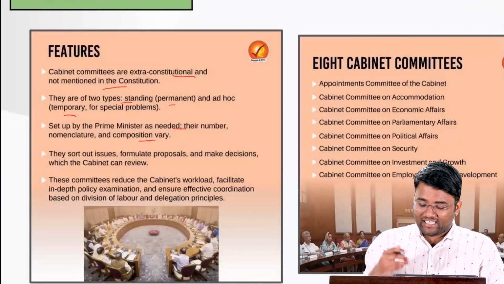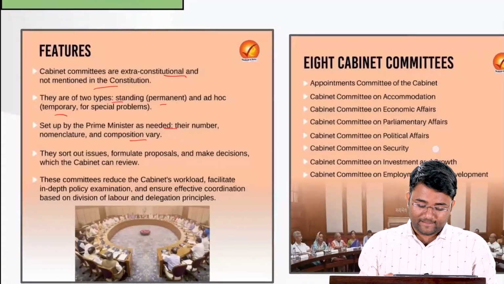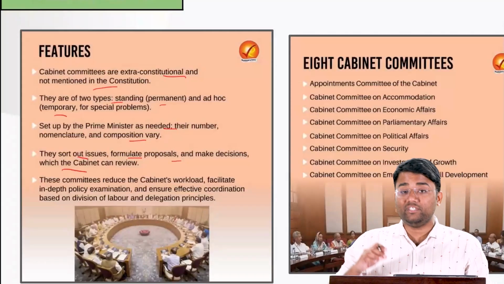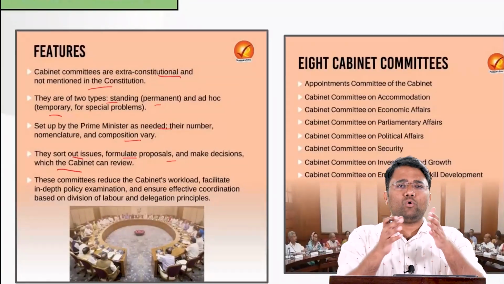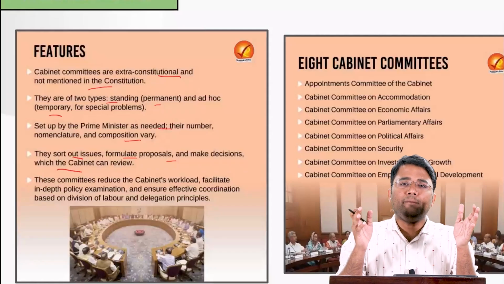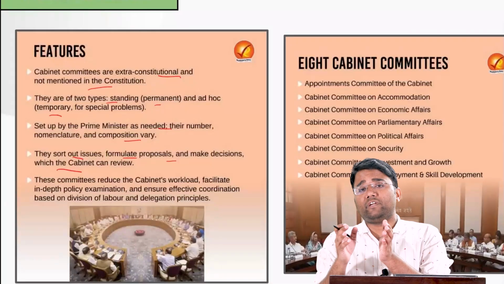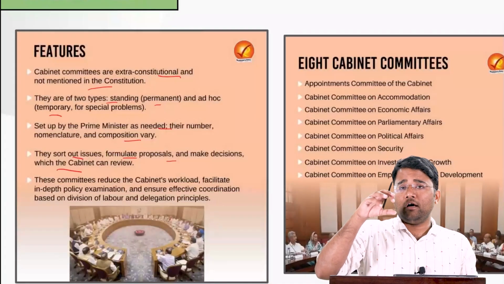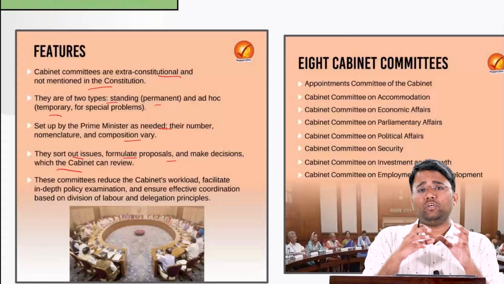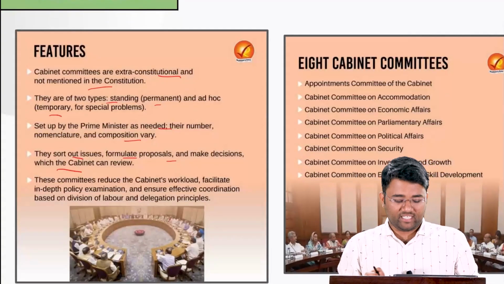Their number, nomenclature and composition may vary. There is no fixed number or nomenclature. Also, they sort out issues, formulate proposals and make decisions which the cabinet can review, because the whole Union Cabinet is a body with a huge number of people, so it might take a lot of time to pass any particular decision in the whole cabinet, and that is the reason decisions are taken by different cabinet committees and then put before the Union Cabinet.